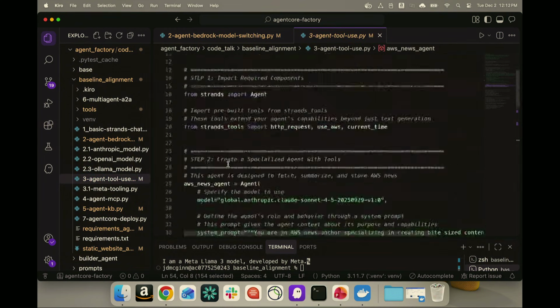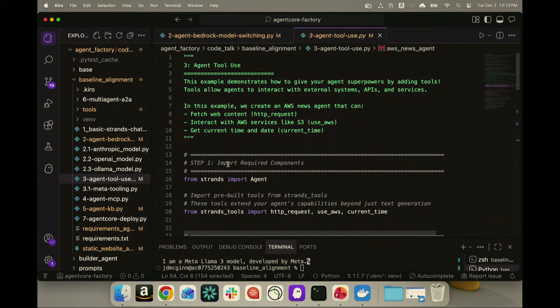But like we discussed, a true agent has access to a model as well as a set of tools to take action on our behalf. And now we'll start interacting with agent tools. The first thing I want to show you is, say for example, our agent factory got a request to create an agent which can browse the internet, find what AWS released last week, create a news briefing of it, and then upload it onto an S3 bucket.